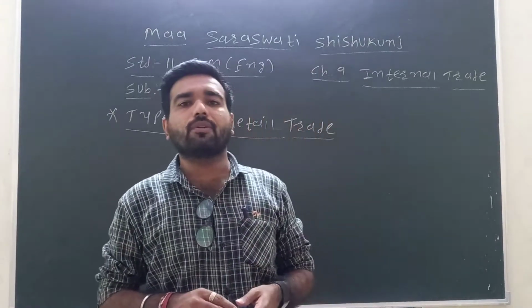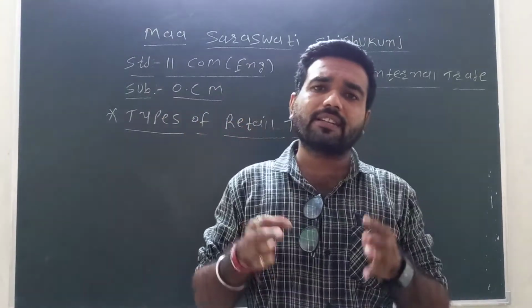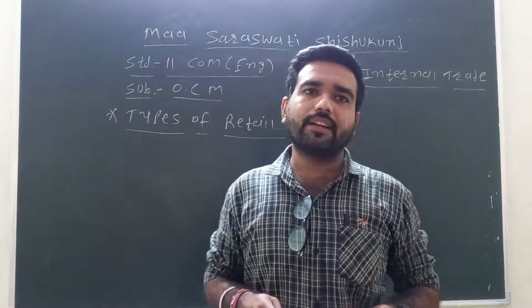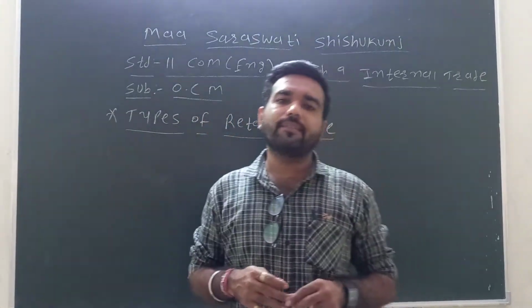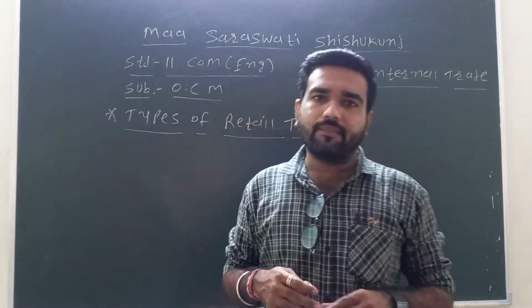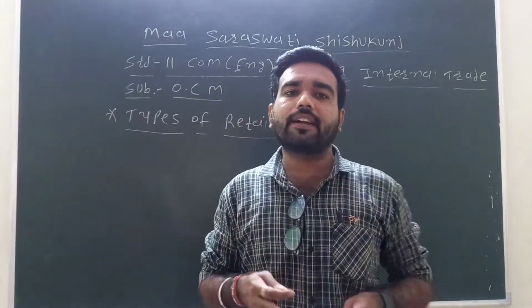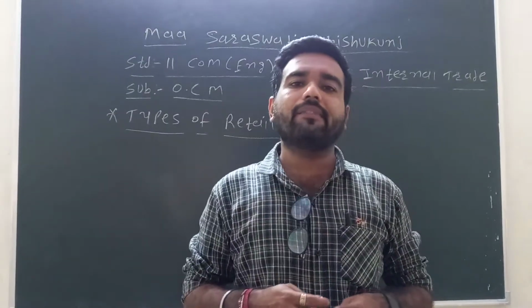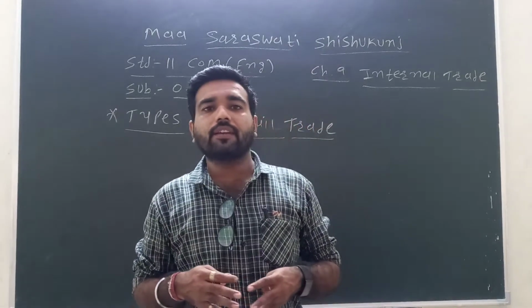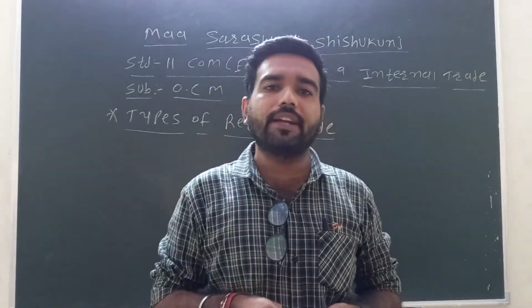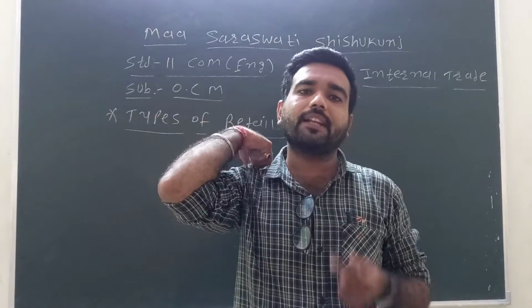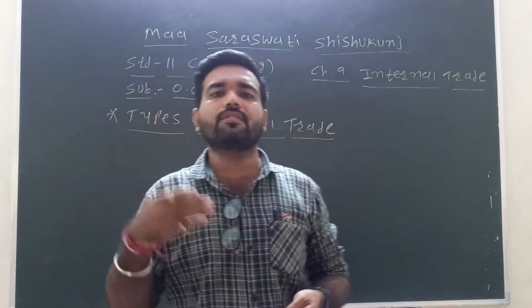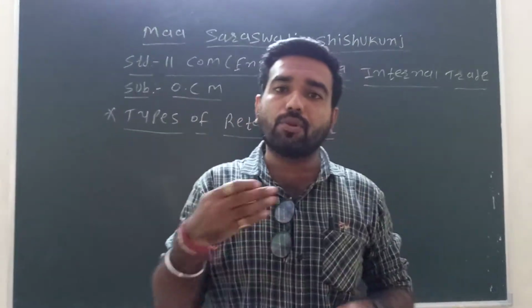First we have shown the wholesaler trade. Wholesaler trade is the link between the producer and the retailer, and the characteristics of wholesaler trade. Next we have shown the retailer trade. What is retailer trade? Retailer trade is the link between the wholesaler and the customer, and there are many benefits of the retailer in the market. Next we have shown the characteristics of retailer, advantages of retailer and limitations of retailer. Next, services of wholesaler to producer, to retailer, and to customer.